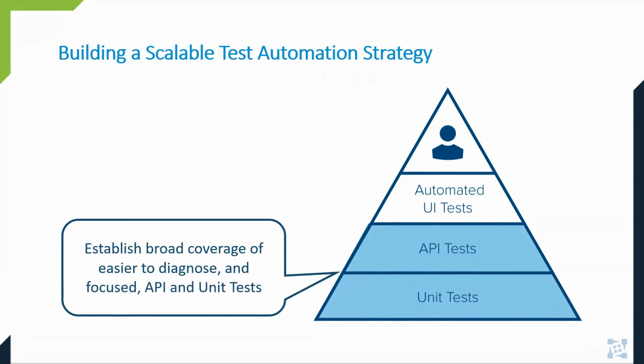At the base of the pyramid is a foundation of unit tests backed up by a solid set of API or service level tests. These tests are more efficient, so you should have more of them. These tests can be created earlier in the software development process, are easier to automate, easier to understand, and ultimately easier to diagnose the root causes of regressions and test failures.